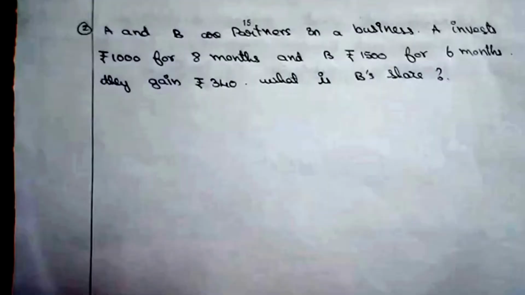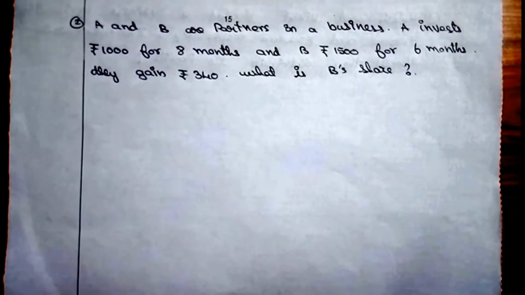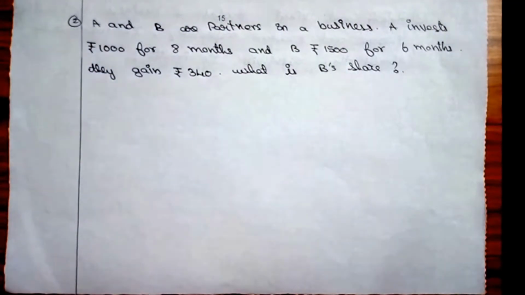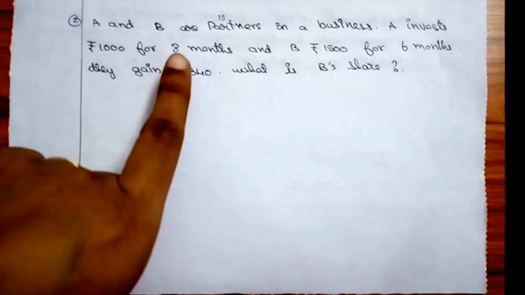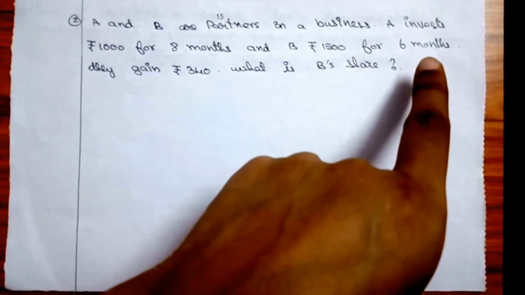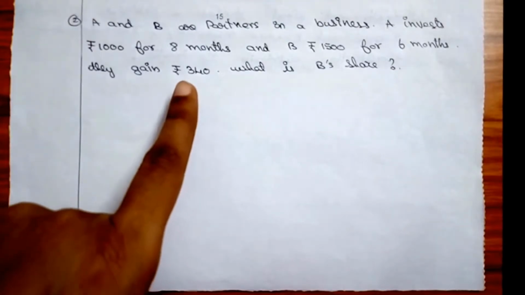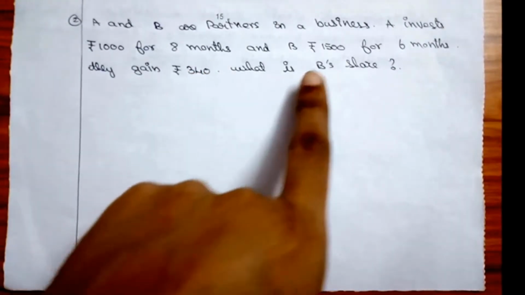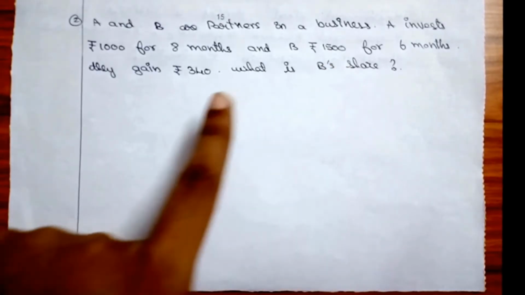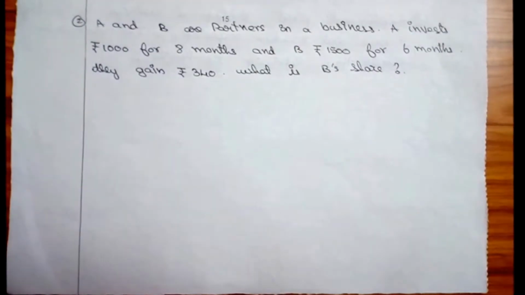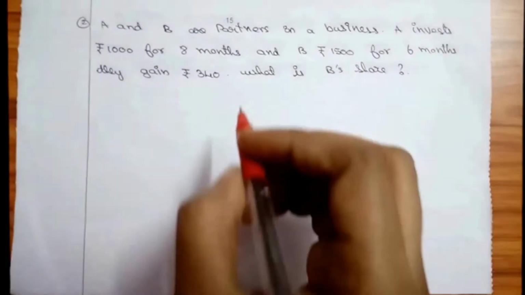For the second problem: A and B are partners in a business. A invested 1000 rupees for 8 months and B invested 1500 rupees for 6 months, and their gain is 340 rupees, and we need to find B's share. First we need to find the ratio between A and B, then only we can find the share.